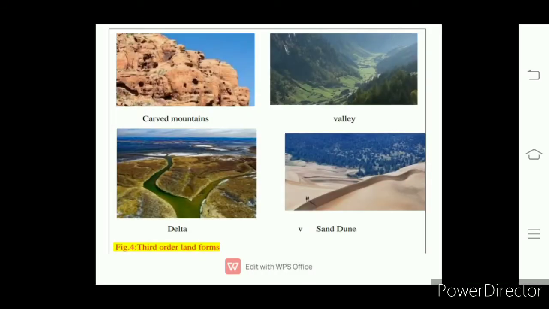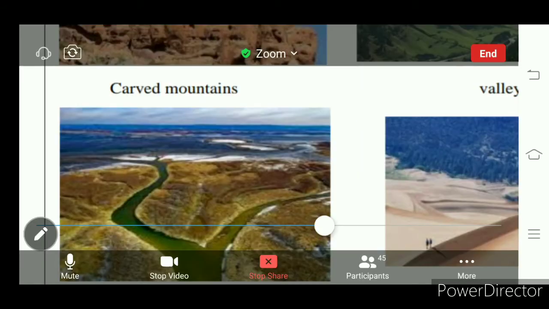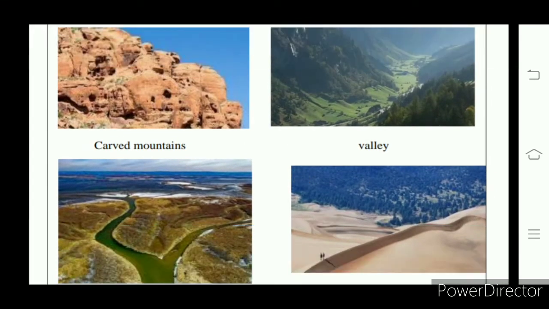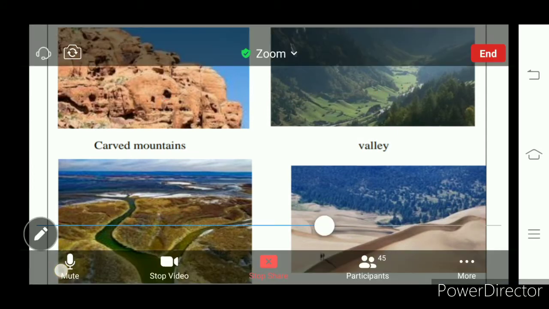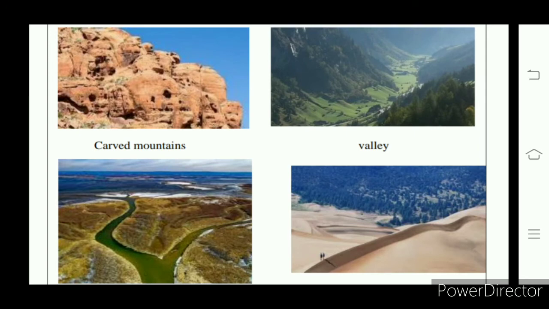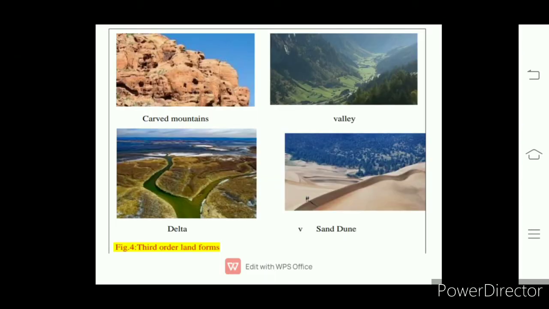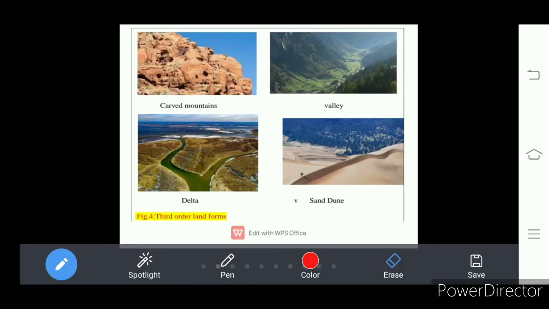Further, we find a third order of landforms: valleys, carved mountains, deltas, and desert areas. How have these third order landforms formed? They are formed due to the external process. What is meant by external process here?